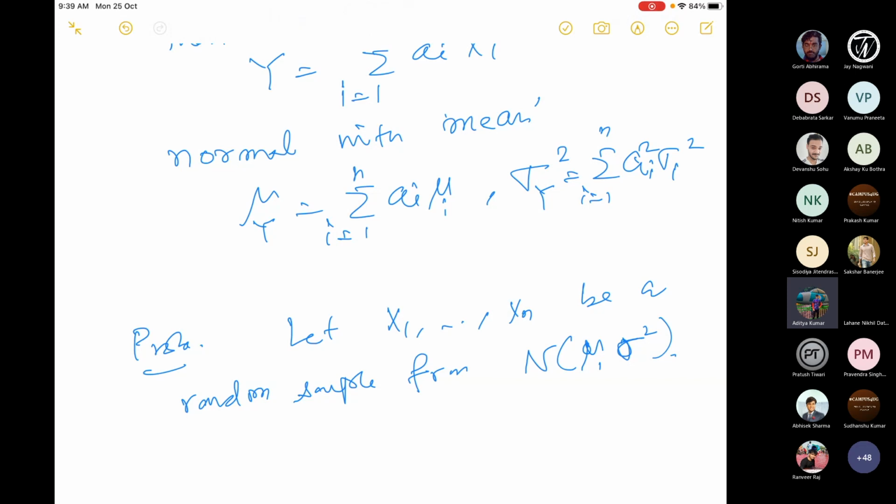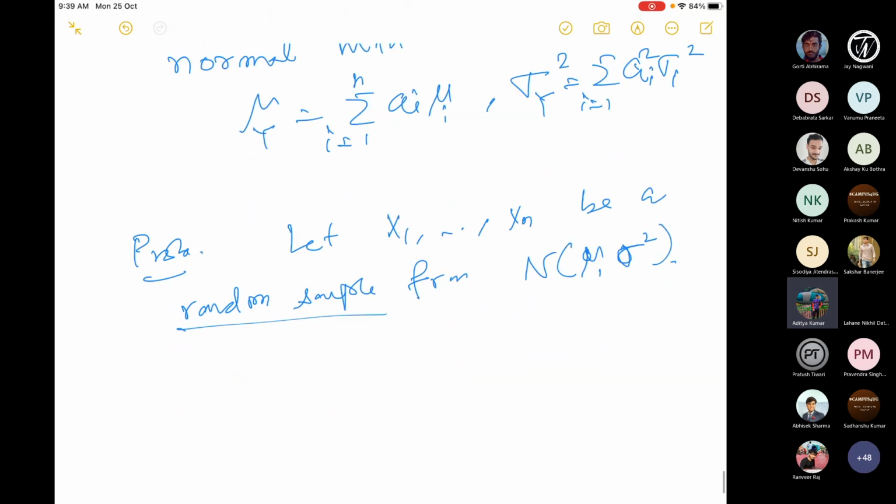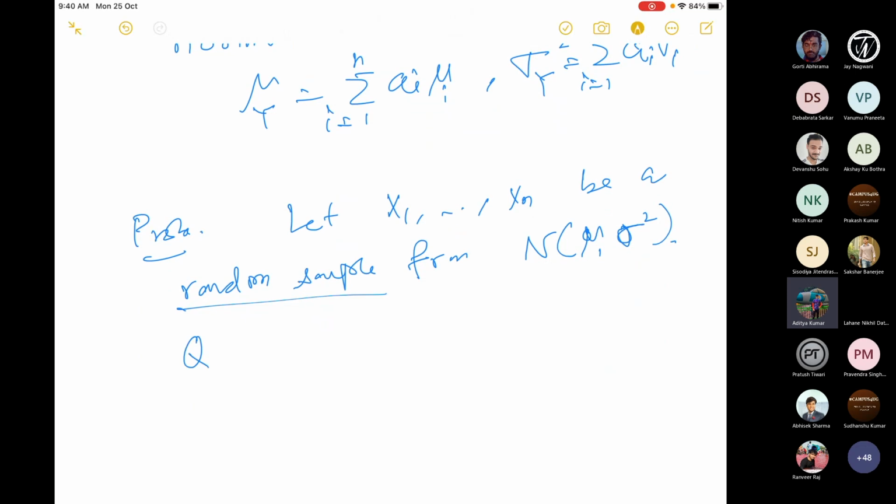They are identical because it is a random sample. They are all identically distributed, so they are from normal itself with a fixed mean mu and a fixed variance sigma square. The question is, what is the mean and variance of X bar, the sample mean? Can anybody tell me?